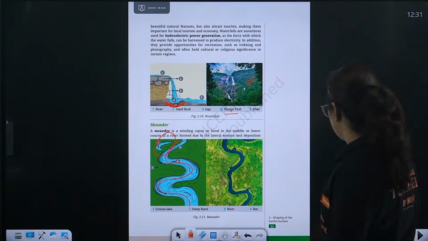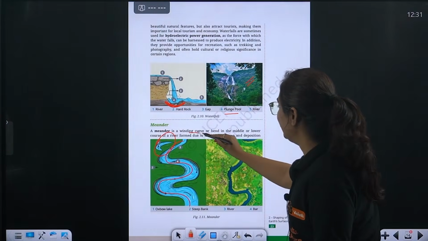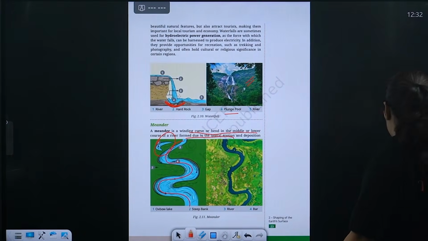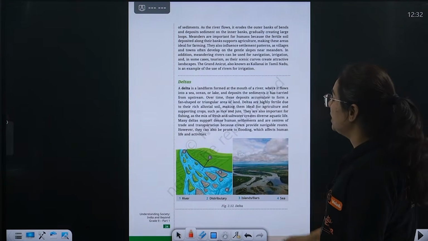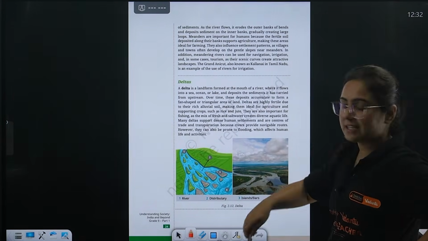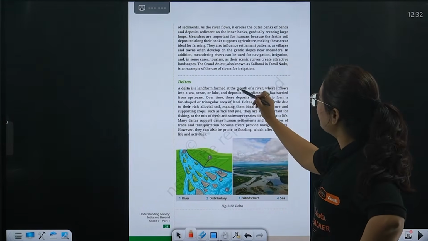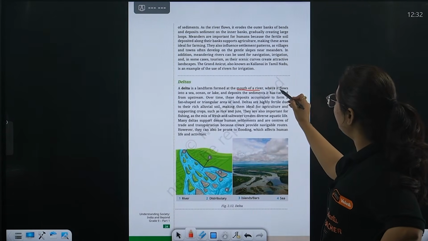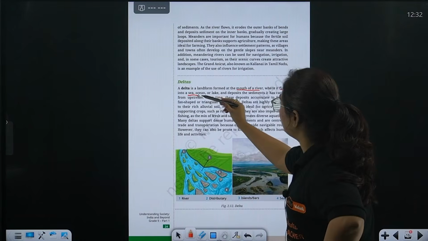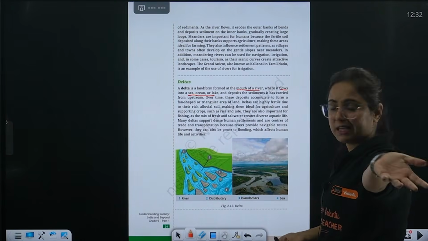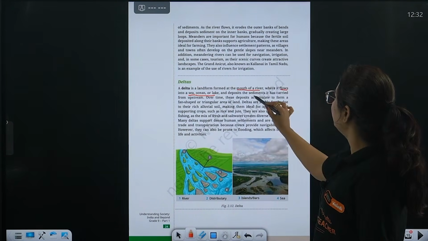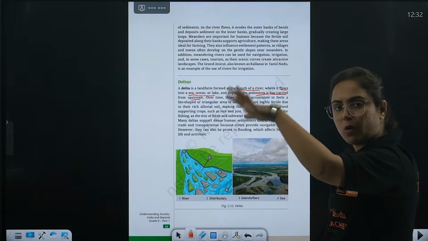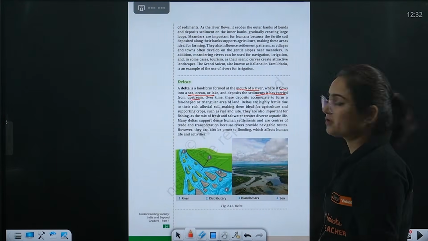Can see here. So what is meander? It is a winding curve or bend in the middle or lower section of river formed due to lateral erosion and deposition. Then we have delta also. I just explained to you that it is formed at the mouth of the river. See, it is formed at the mouth of river where it flows into a sea or ocean. When it is going to be merged with another sea or ocean, it deposits the sediment it has carried from upstream. So it deposits there all the sediments that it carries from upstreams.